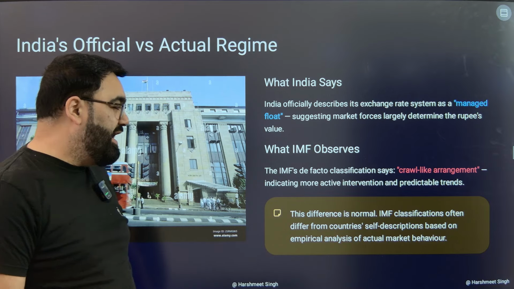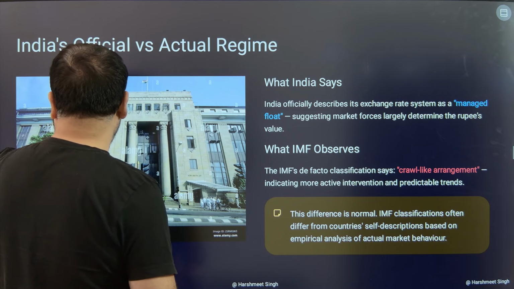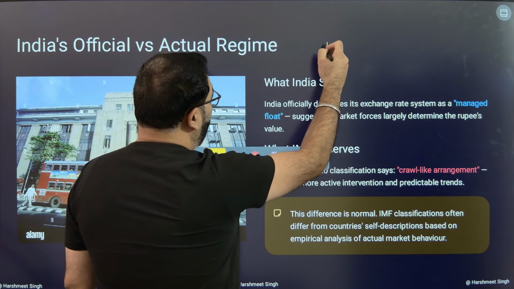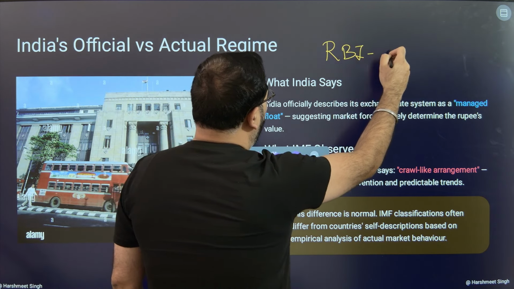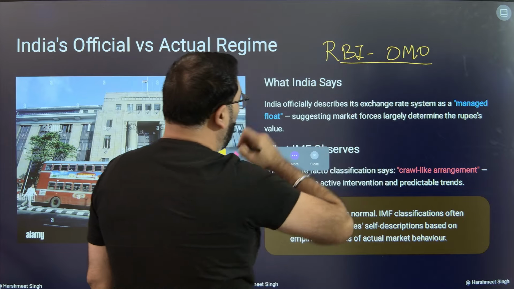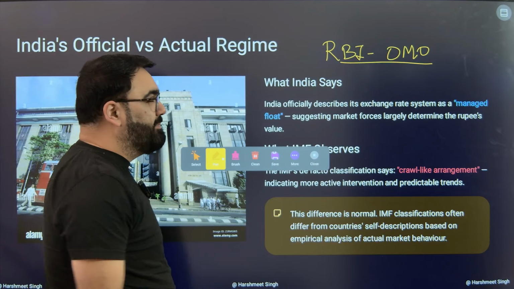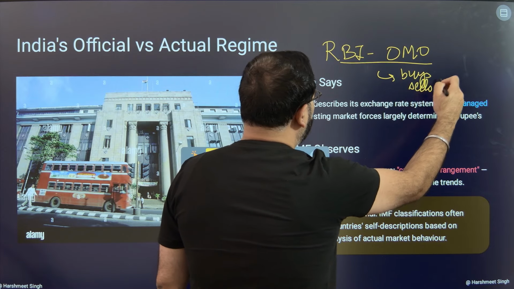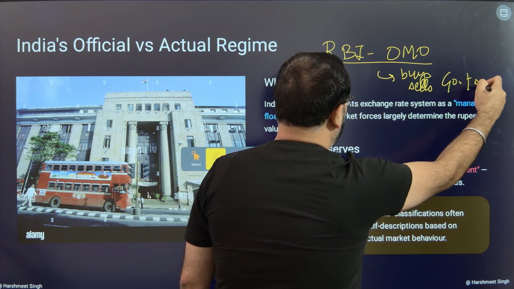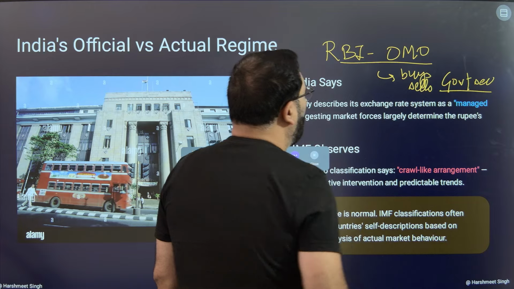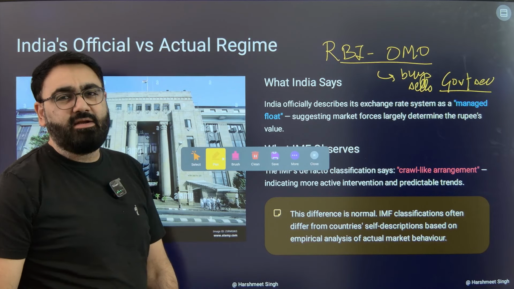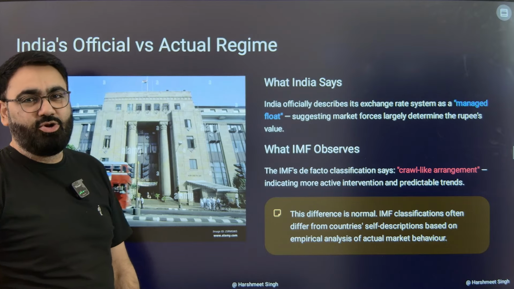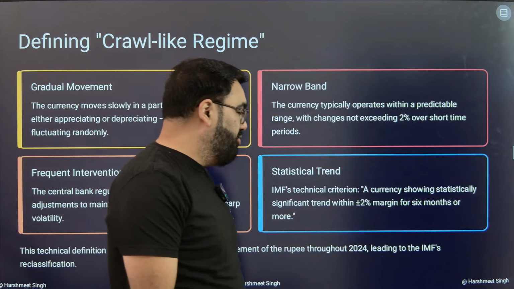You all know the RBI undertakes something called the open market operations. I hope all of you have read about these. RBI has open market operations, OMOs. Open market operations in simple terms means when the RBI buys or sells government securities. These are called open market operations. The RBI undertakes these kinds of operations to decide the value of the dollar against the rupee, to decide $1 will be equal to how much.